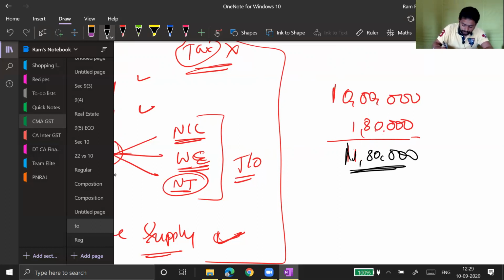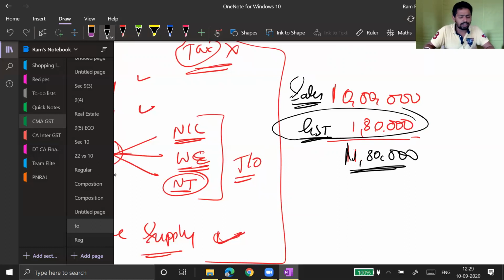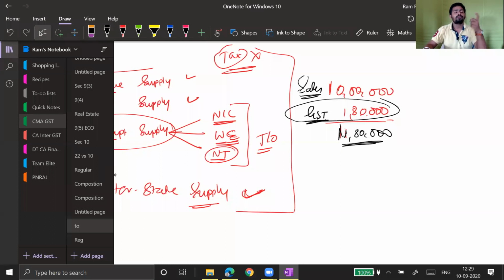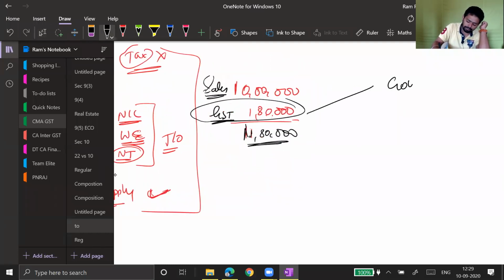But can you tell me whether this is the sales value and this is the GST value that you have charged from your party, whether this 1,80,000 is your income? Answer is no. You have just collected this tax amount from your customers to pay to the government, and therefore this 1,80,000 is not your income at all.